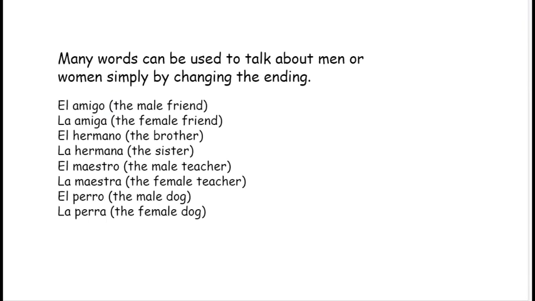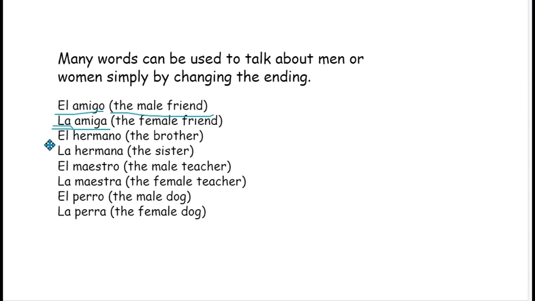And now there are certain words or nouns, if you change their ending, their gender changes. For example, if you have to say the male friend in Spanish, it is el amigo. But the female friend is la amiga. You have changed the ending, that is from amigo to amiga, then the article will also change obviously. It will become la amiga.